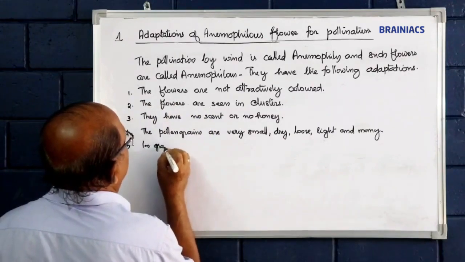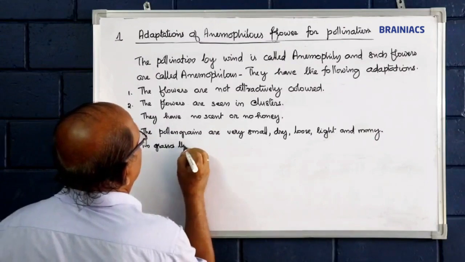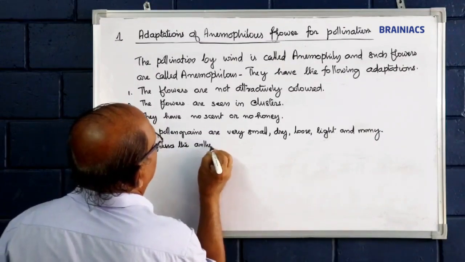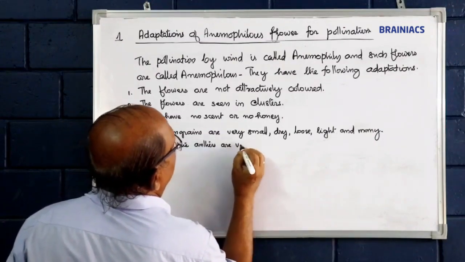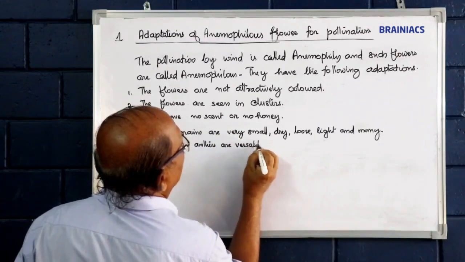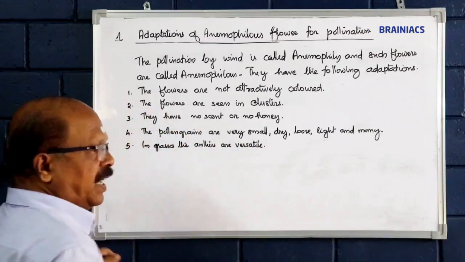In grasses, the anthers are versatile. Versatile anther.